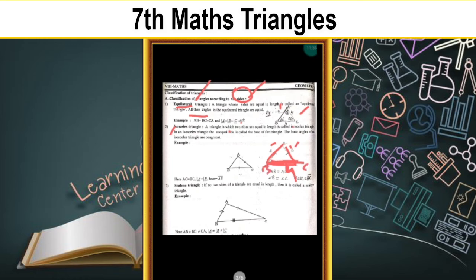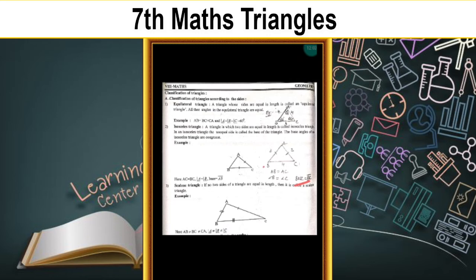BC. BC is the base. The base angles of an isosceles triangle are congruent. Congruent means same. Here angle B is equal to angle C. BC is called the base. What are the two angles? Angle B equal to angle C.